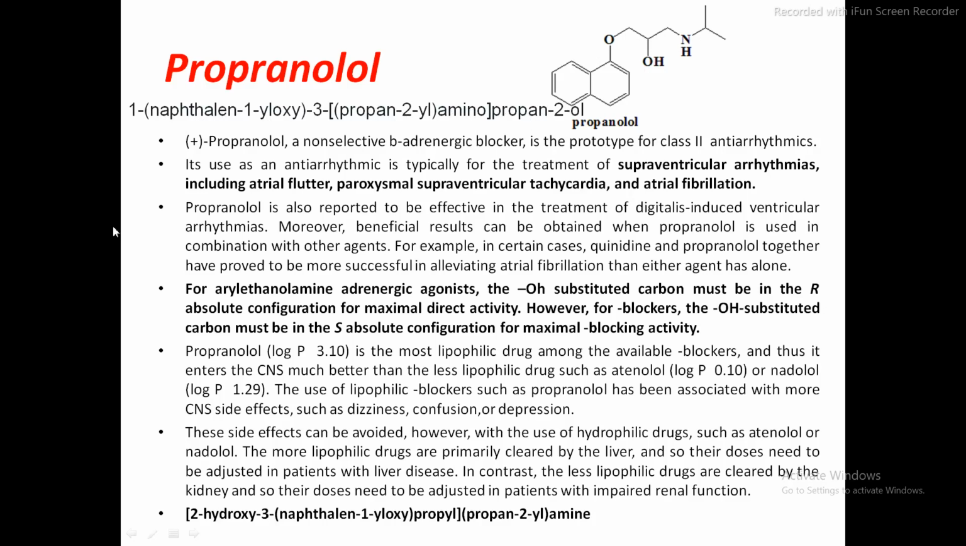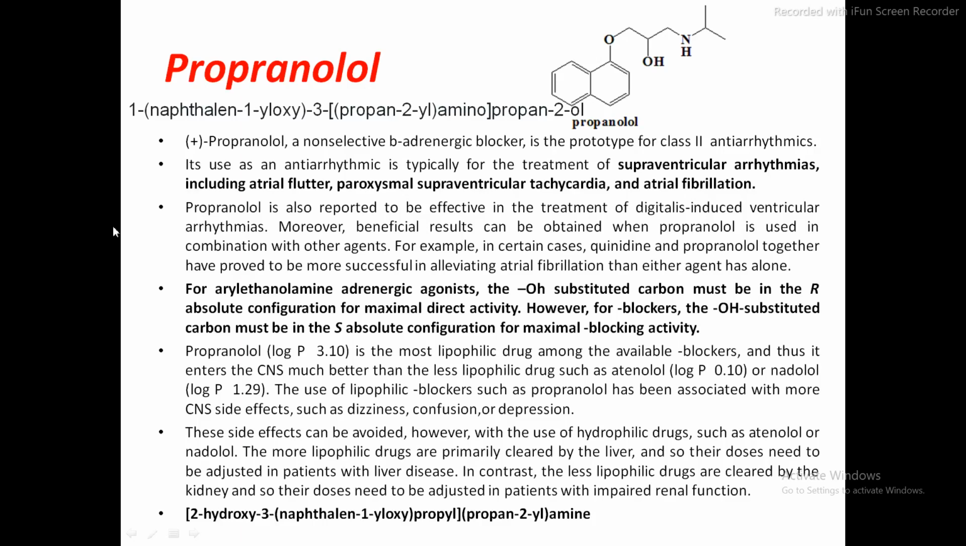So propranolol. Propranolol is a non-selective beta blocker and it is a prototype for class 2 antiarrhythmic agents. Its use as an antiarrhythmic is typically for the treatment of supraventricular arrhythmias, including atrial flutter, paroxysmal supraventricular tachycardia, and atrial fibrillation.